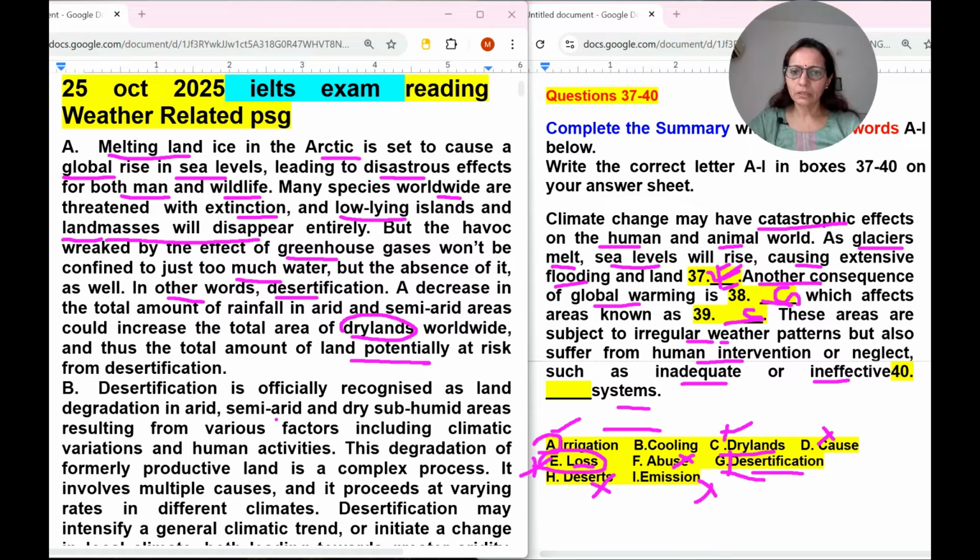Recognizes land degradation resulting from various factors including climate variations, human activity, human interventions, meaning human activity, or neglect, such as. Including climate variation, human activity. This degradation of formerly productive land. Okay, so let's move to the next paragraph.